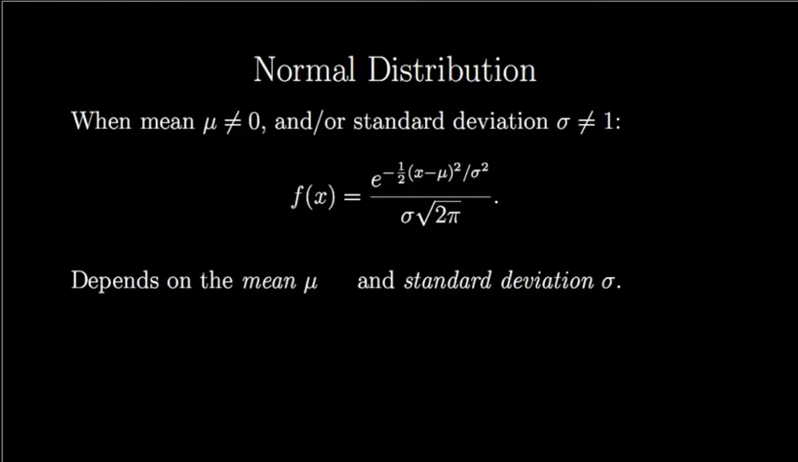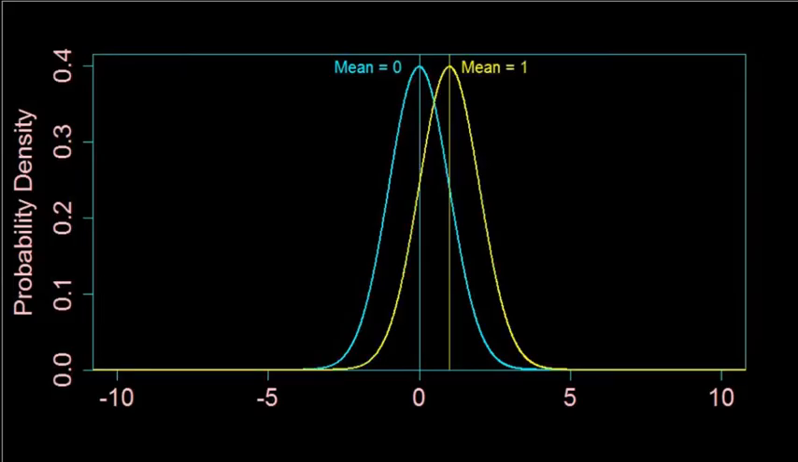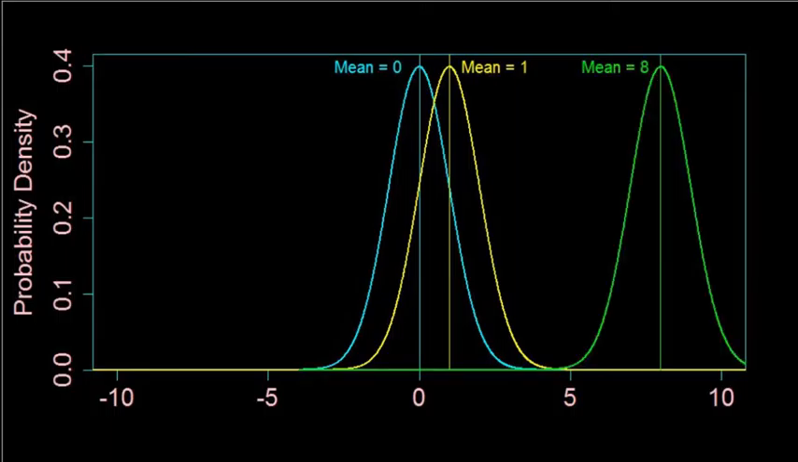There are, however, normal distributions that are not standard, where the mean is not 0, or the standard deviation isn't 1. They follow a more complicated equation that has 2 extra parameters, the mean, mu, and the standard deviation, sigma. The mean has the effect of shifting the distribution left and right. The standard normal has a mean of 0. If we change the mean to 1, we get the same distribution but shifted to the right. If we change the mean to 8, we get the same distribution again, but shifted even further to the right.